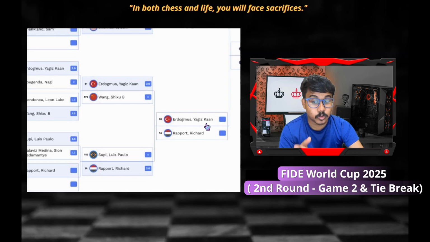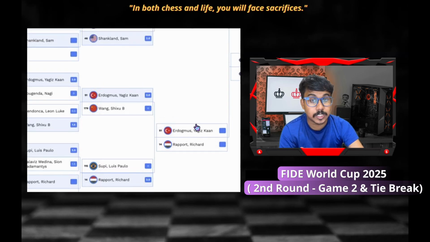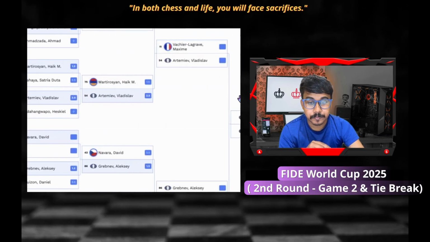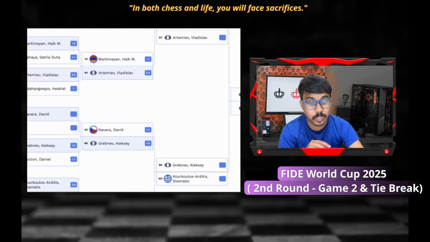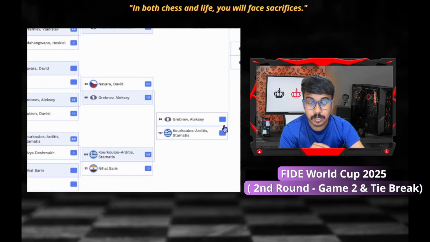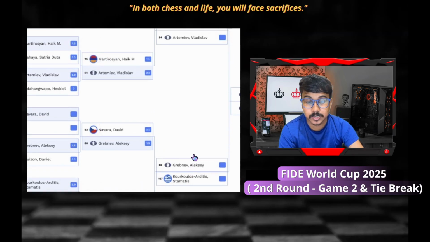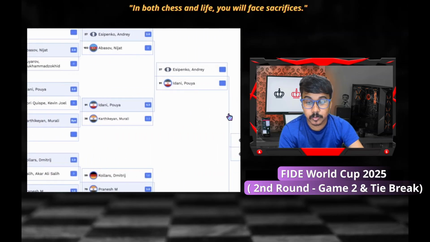Rapport versus Yagiz Kaan Erdogmus. So Yagiz is also a 16-year-old who is playing against Richard Rapport. So that is also going to be an exciting match. Maxime Vachier-Lagrave versus Vladislav Artemiev. So two very strong players. And on the other hand, Stamatis Kourkoulos-Arditis versus Gukesh. Kourkoulos-Arditis basically in both rounds defeated two Indians. One is Divya Deshmukh, another one is Nihal Sarin, and then came into this third round. This is the last bracket, I believe. Andrei Esipenko versus Idani Pouya.